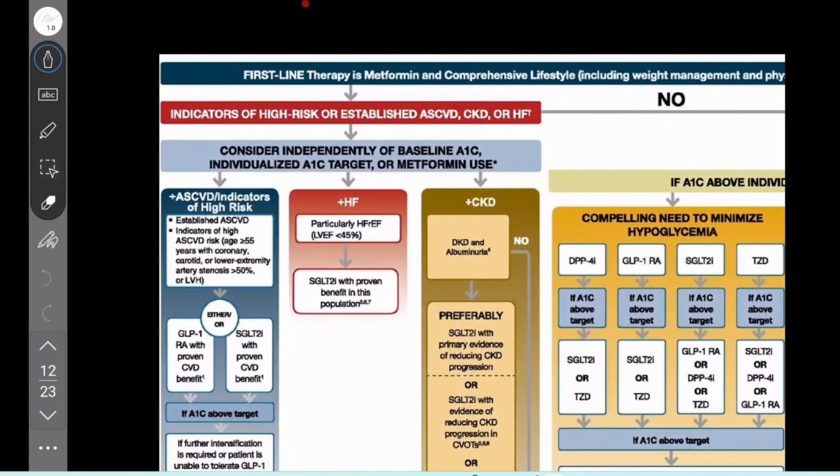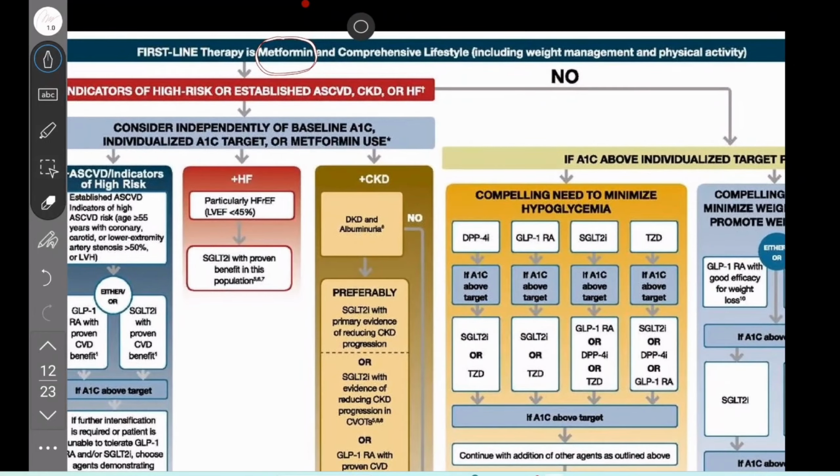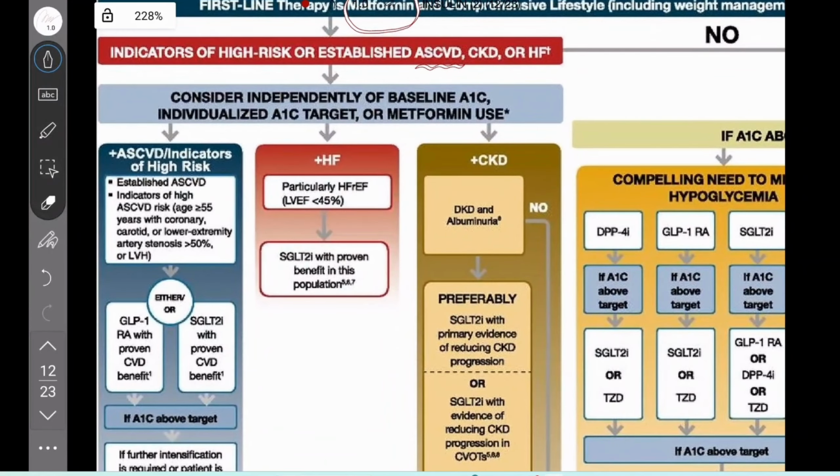First, the guidelines say the initial therapy is always metformin. Okay, always metformin initial therapy. Then you go for comprehensive lifestyle modifications like weight management and physical activity. You check whether it is a high risk patient with CKD, heart failure, or ASCVD. In such cases, you consider a baseline HbA1c level, an individualized A1C target, and metformin use.